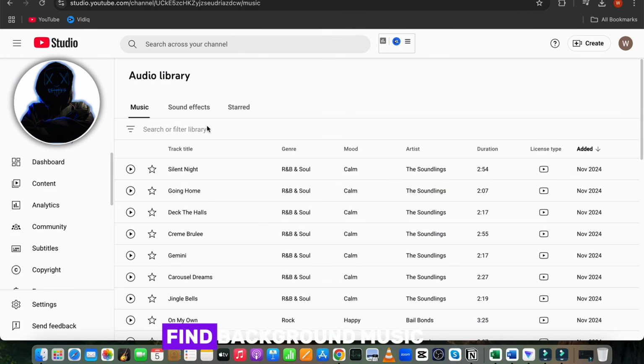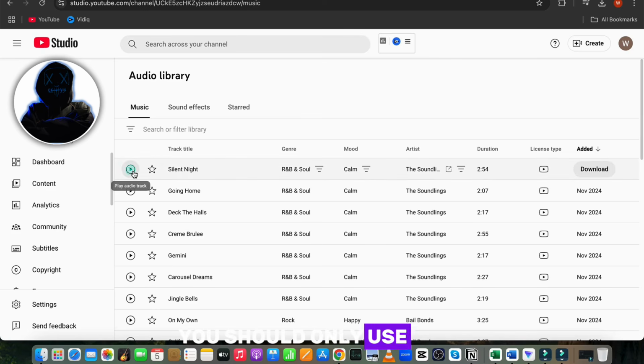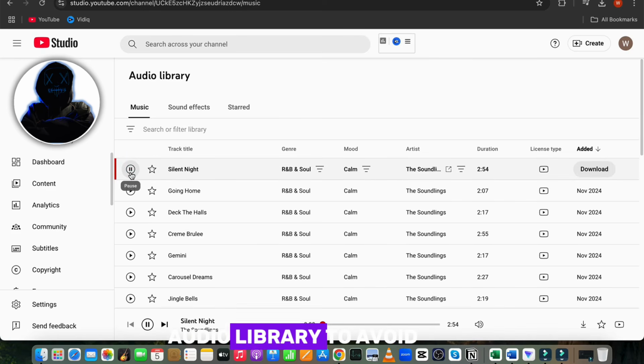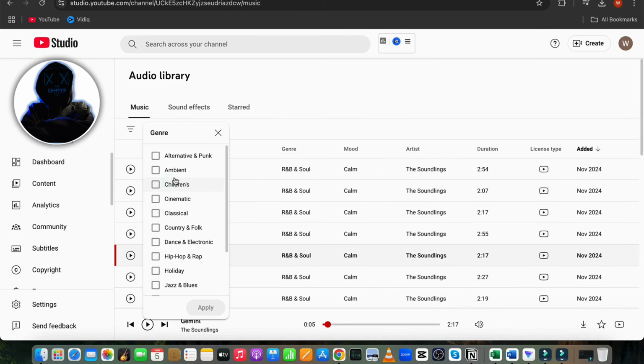Finally, you need to find background music. You should only use music from the YouTube audio library to avoid copyright issues. Choose calm or ambient music that fits well with motivational videos.